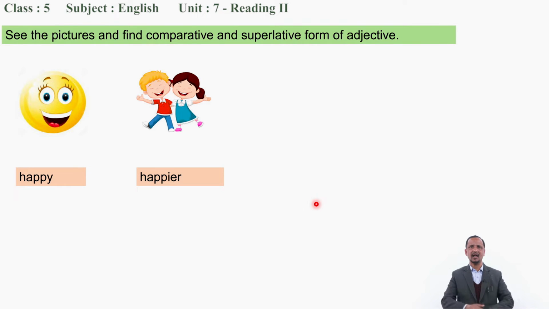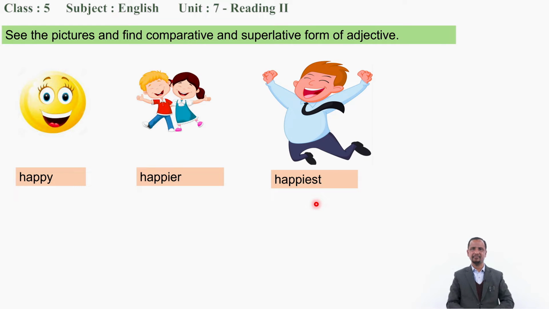It means, number one, I'm happy. Number two, I am happier than you. The second time, what happens? Compare. I am happier than you. And finally, happiest. I am happiest means among all I am the happiest one.